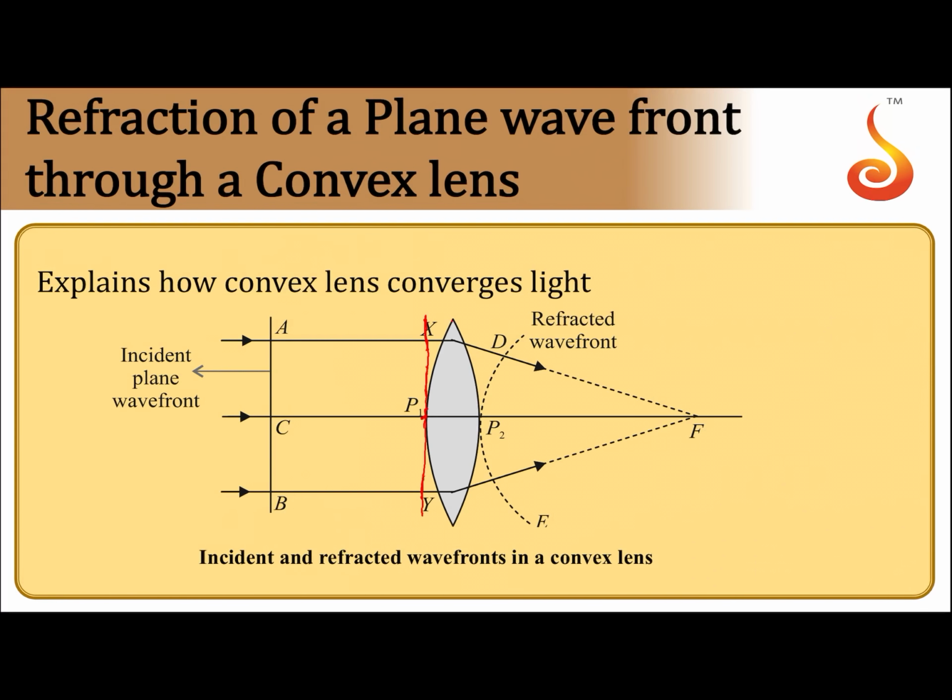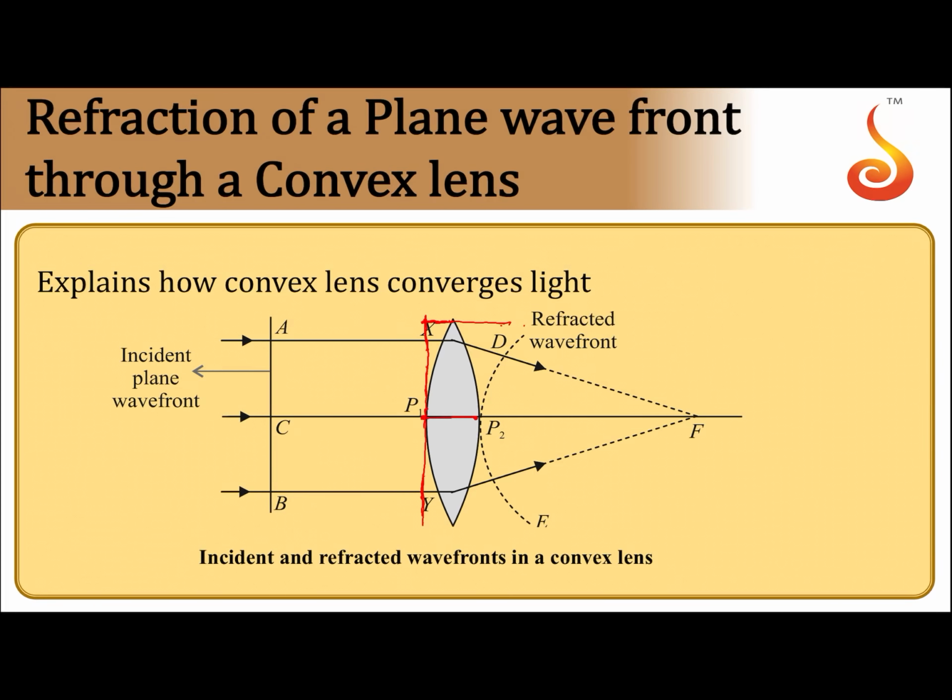Again notice one thing, at point P it has entered the glass, but at points X and Y it is still in the air medium. Light at this point has to travel a larger distance inside glass, so it travels slower, but this will travel faster. Light at this point hardly enters the glass, so obviously this travels a larger distance.